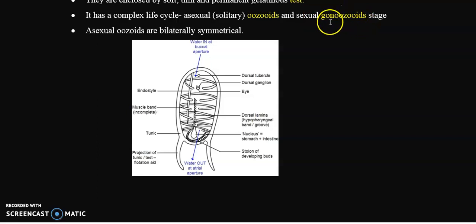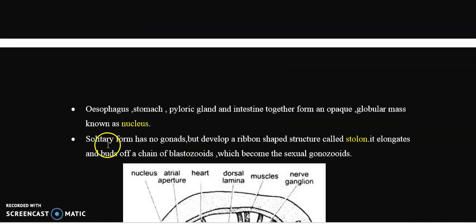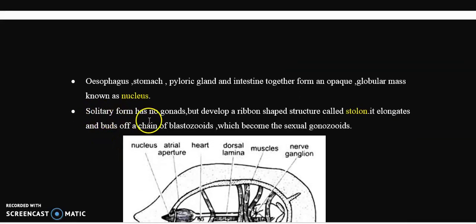So before forming the gonozoid stage, they form another structure called a blastozoid, and this blastozoid is formed from the stolon. Clear? The solitary form has no gonads but develops a ribbon-shaped structure called the stolon. It elongates and buds off a chain of blastozoids which become the sexual gonozoid.